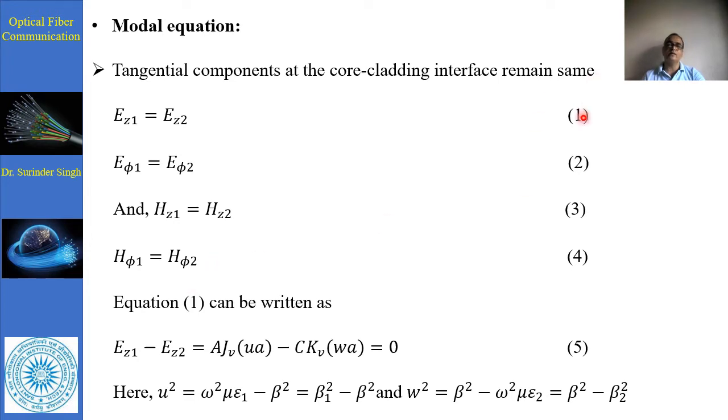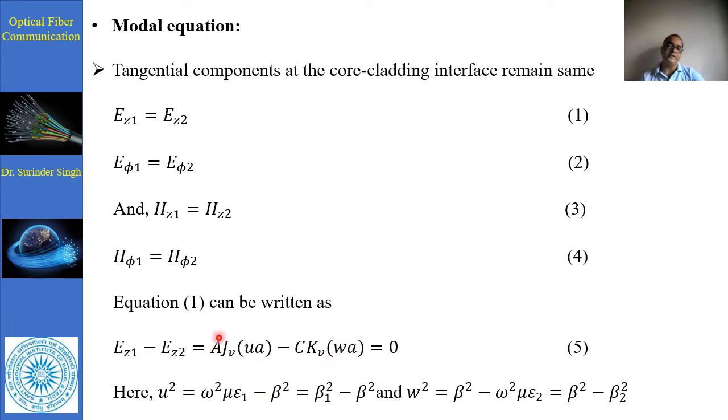Now we can write this in another form: Ez1 minus Ez2 is equal to 0. This can be written by taking the Bessel function of first kind of order v, as well as the modified Bessel function of second kind, that is K v of w r.